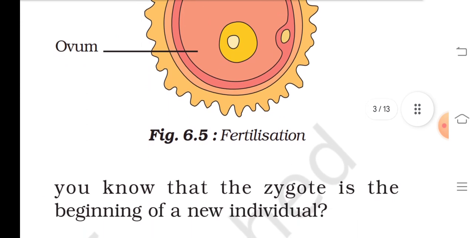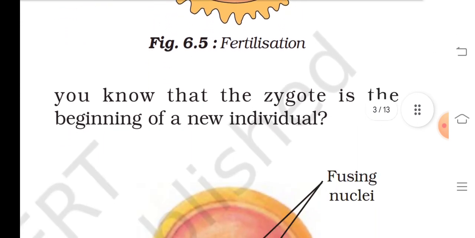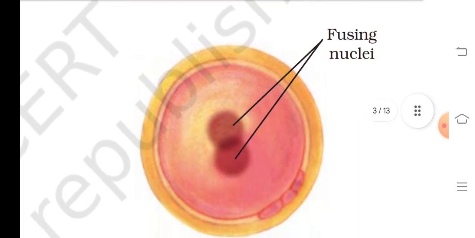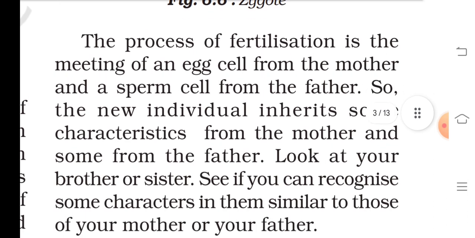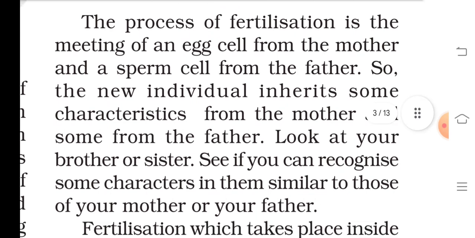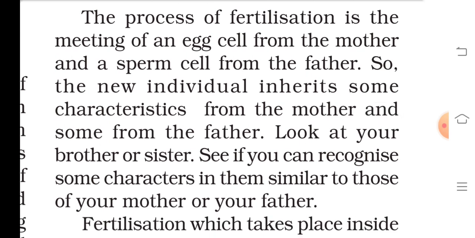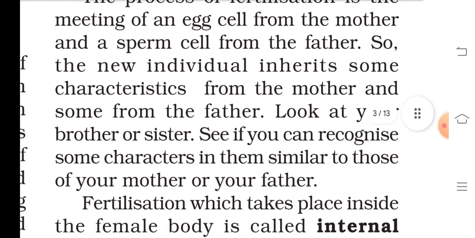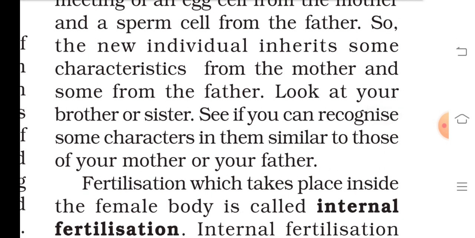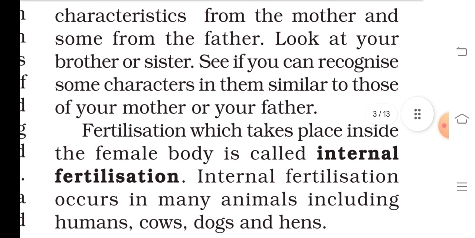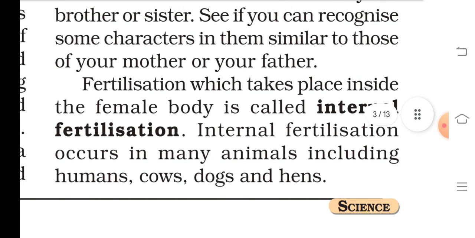Do you know that a zygote is the beginning of a new individual? The process of fertilization is the meeting of an egg cell from the mother and a sperm cell from the father, so the new individual inherits some characteristics from the mother and some from the father. Look at your brother or sister. See if you can recognize some characters in them similar to those of your mother or your father.